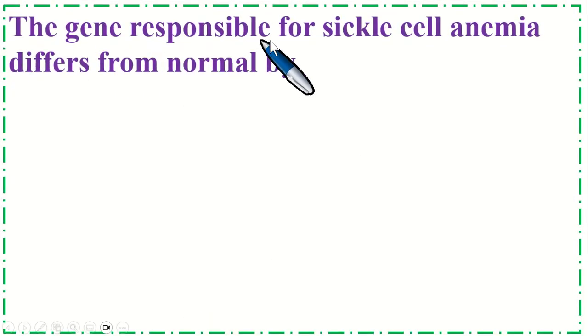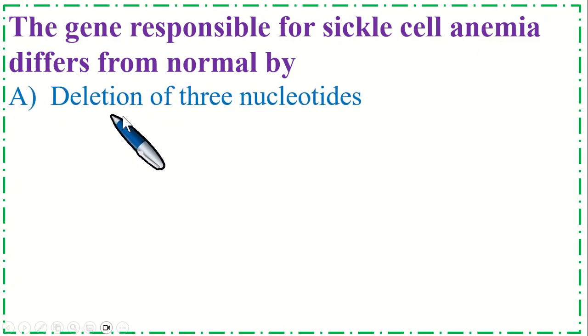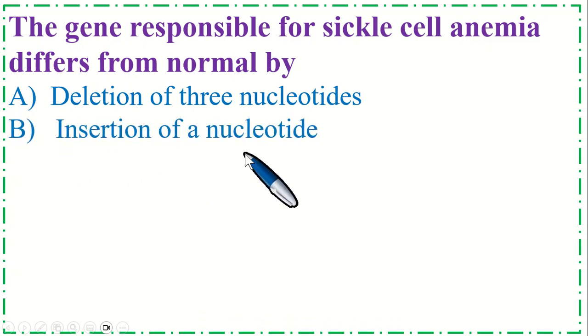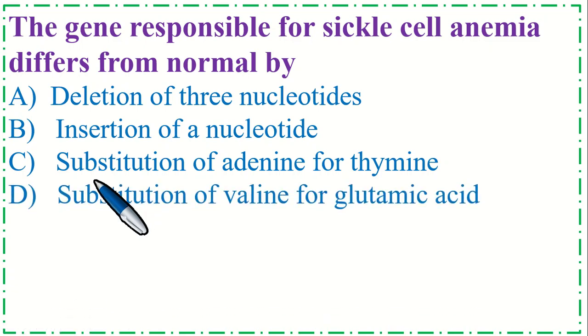The gene responsible for sickle cell anemia differs from normal by option A deletion of 3 nucleotides, B insertion of a nucleotide, C substitution of adenine for thymine, and option D substitution of valine for glutamic acid.